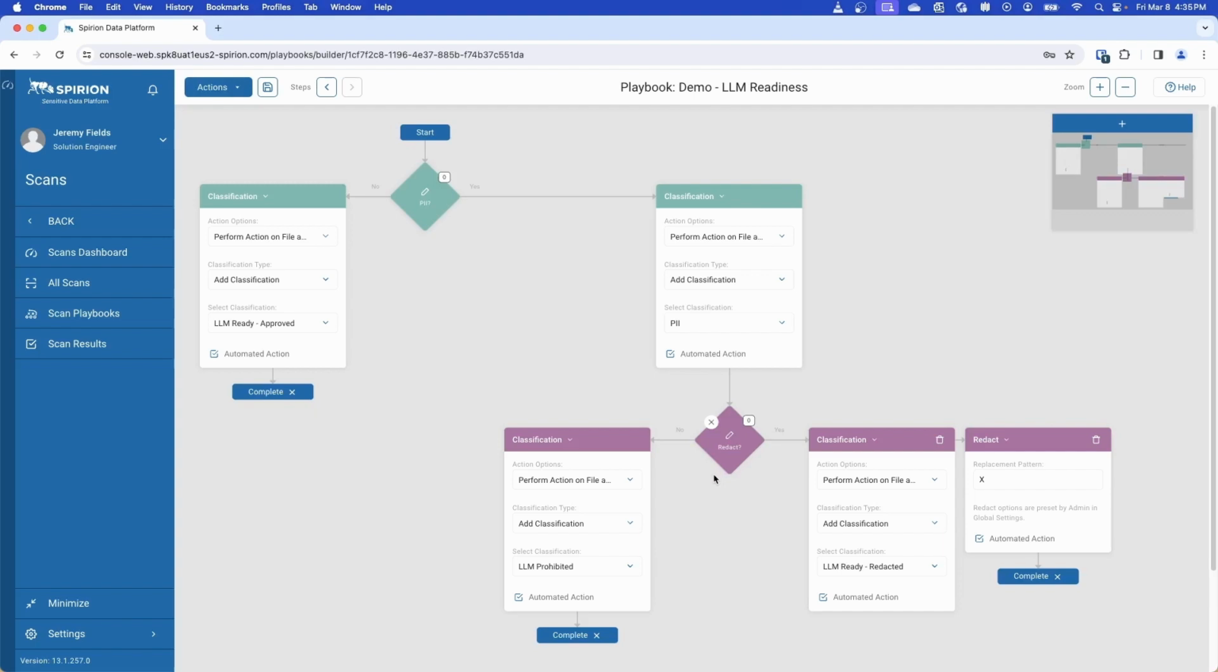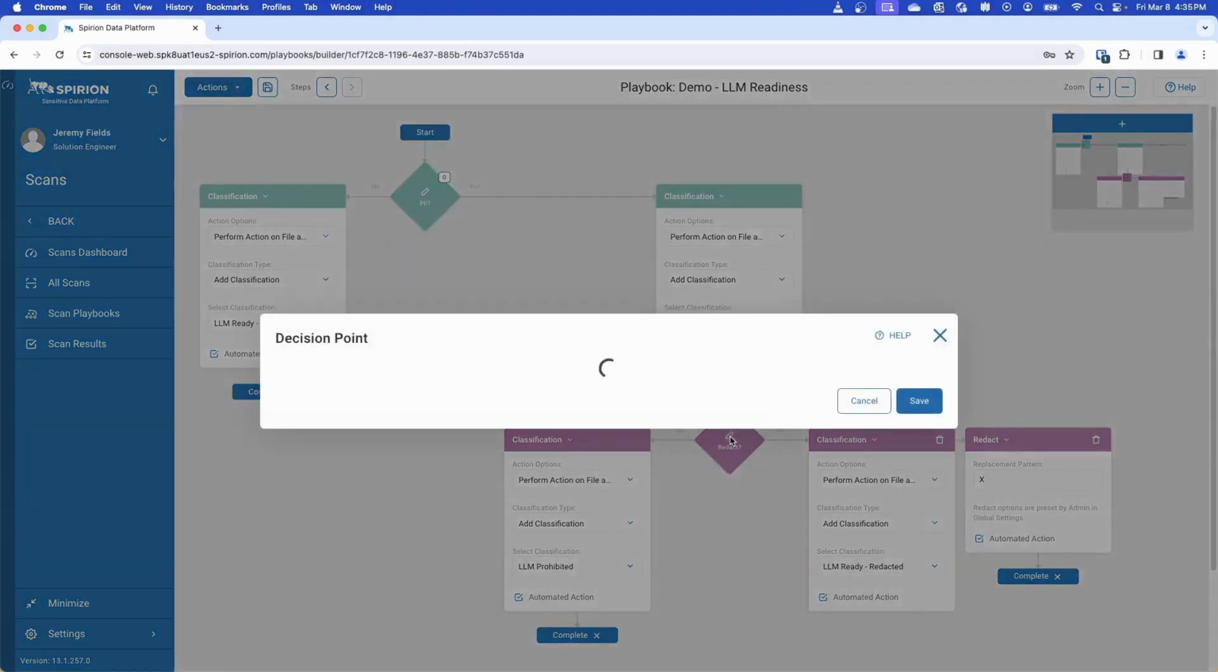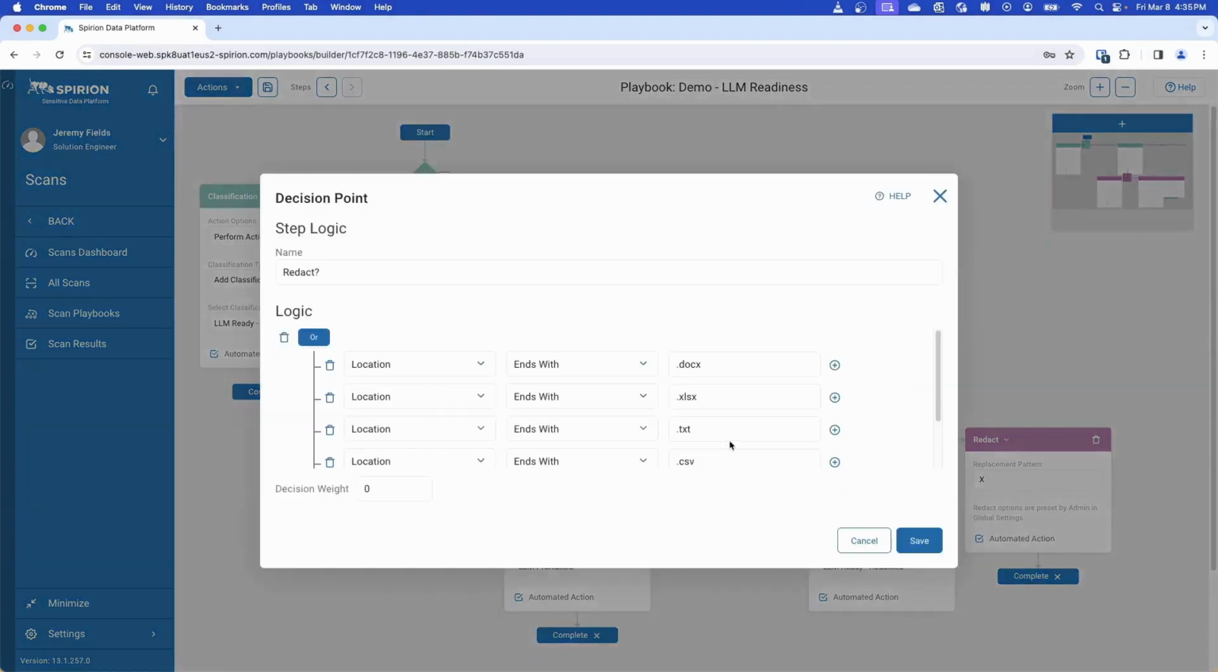Here, the playbook evaluates the context of confirmed PII matches, specifically looking for file types that Spirion can redact natively. This list is built using individual OR statements for readability, and is simply looking at the file extension at the end of any given location path.